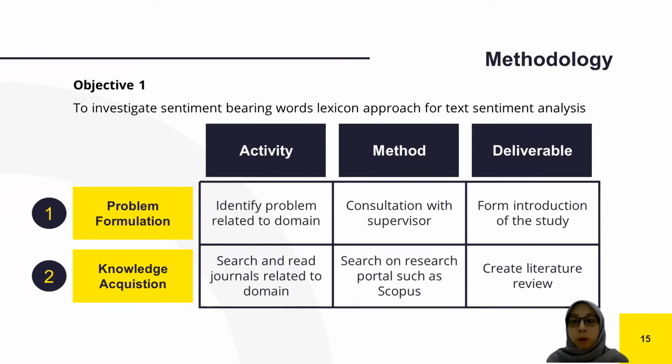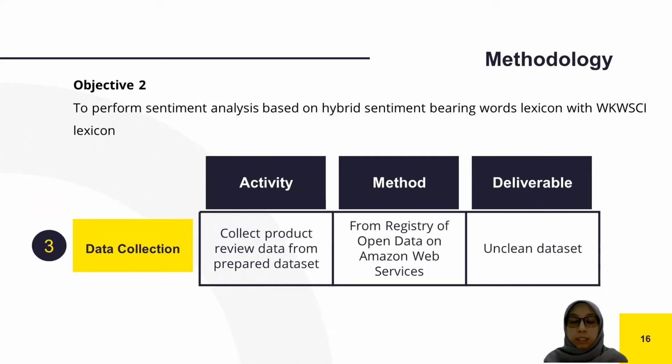The first one is problem formulation. Problem formulation is an activity to identify the problem by having a consultation with the supervisor. The deliverable is already done, as we discussed in the problem statement before. Second one is knowledge acquisition. It is a phase where we search everything related to our study, and the deliverable is already mentioned in the literature review part. The third one is data collection.